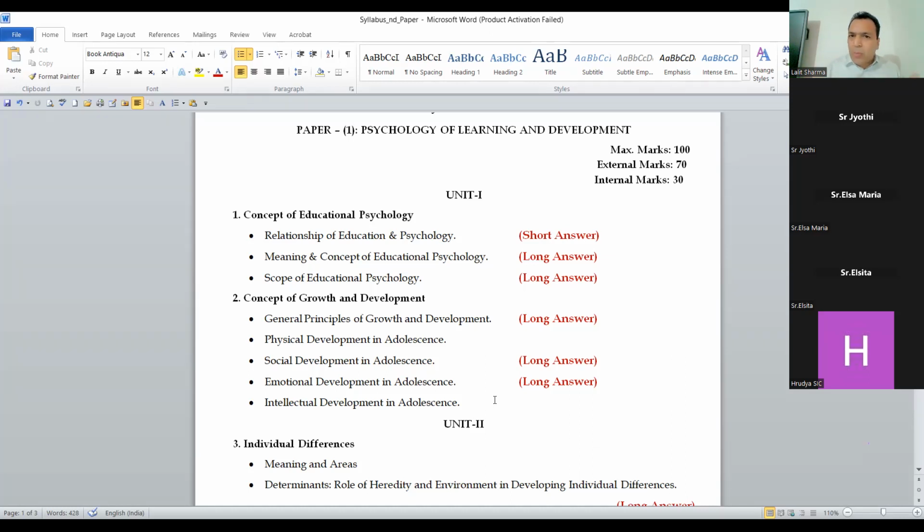Side by side, I'm not showing the syllabus because we are focusing on the syllabus first. After that, when we finish our syllabus, then I will move to the notes which we have given to you, where all the points are written. Physical development, social, emotional, and intellectual development, all 8 or 10 points of the adolescents are written, meaning growth and development of adolescents.